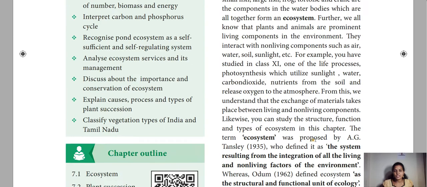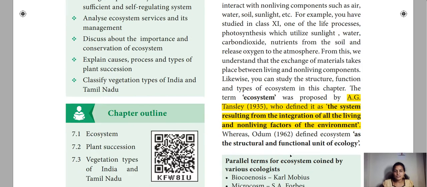As per A.G. Tansley in the year 1935, he defined the ecosystem as the system resulting from the integration of all living and non-living factors of the environment. So ecosystem is basically a relationship between the living organisms and the environment. Not only do living organisms depend on each other, they depend on non-living factors also.